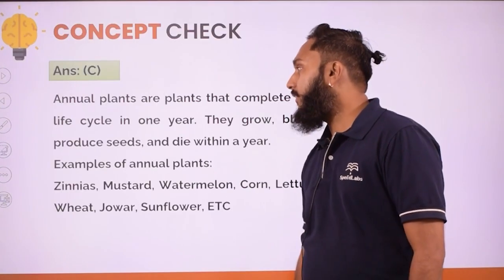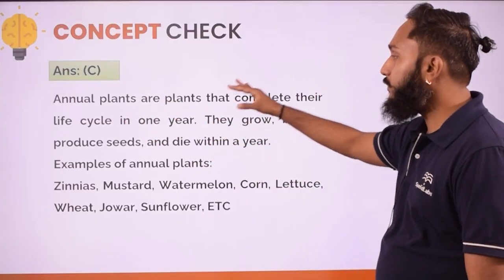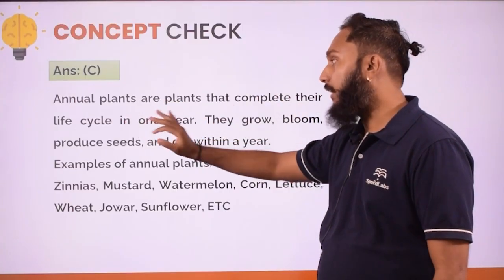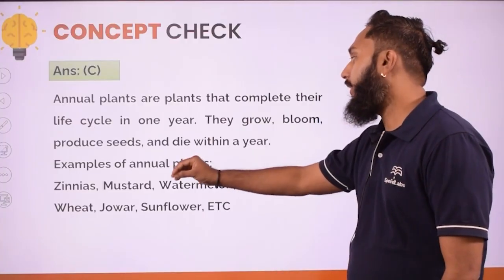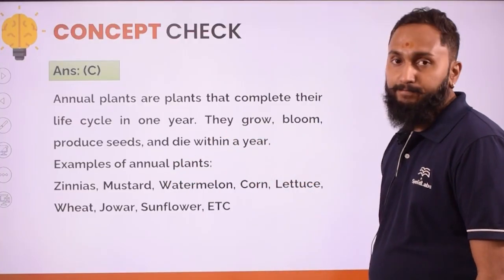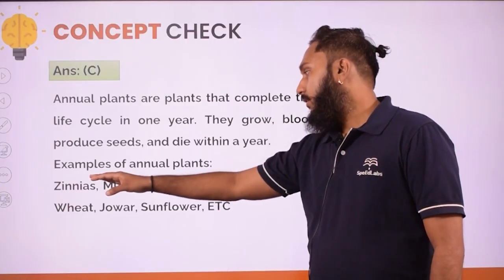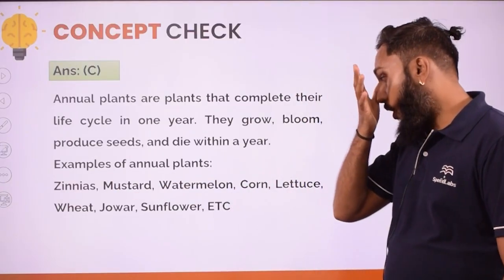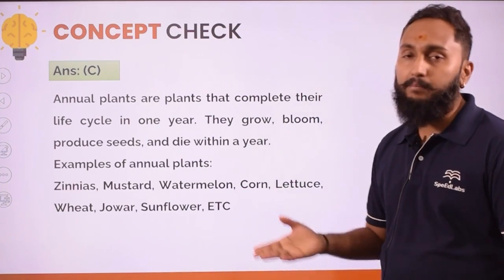C is going to be the correct answer for this. So annuals are what? Those plants which will complete their life cycle in 1 year only. Within this 1 year only they will produce seed, and after that they will die. So the life cycle is completing in a year only. Mustard, watermelon, corn, lettuce, wheat, jowar, sunflower, many examples are there.